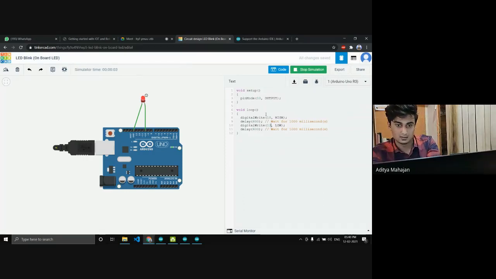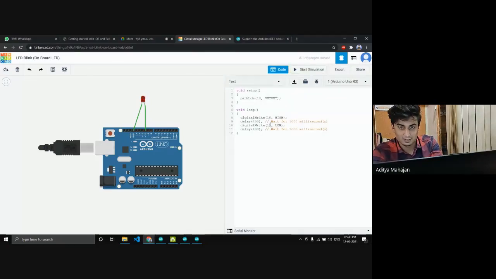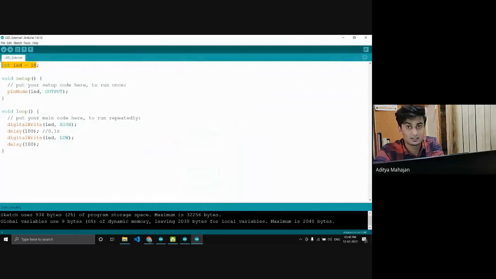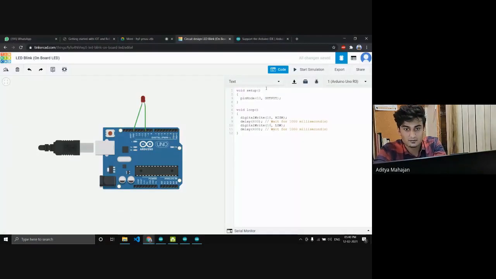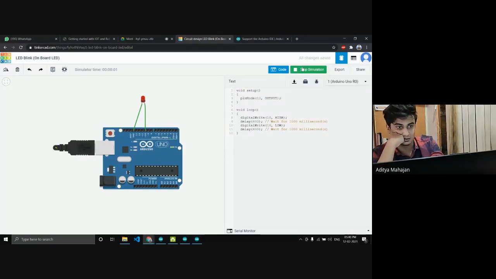See, this is what happens when you don't use variables. Here it's hard coded to 13 and 10. You have to update every single reference. So that's why we always use variables, which makes it easier. Here we haven't used variables in this online simulator. Can you see the screen right now?